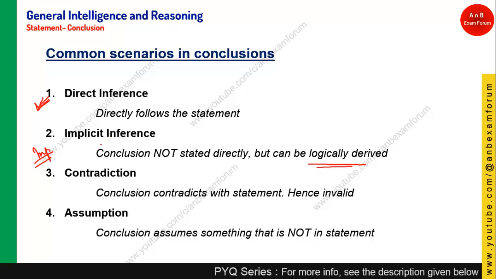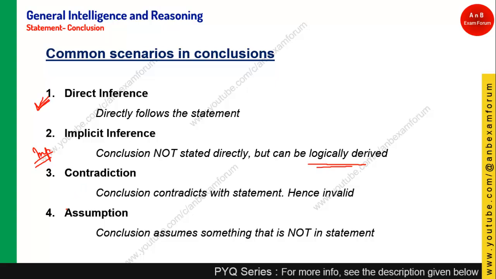The next one is contradiction, where the conclusion contradicts the statement, hence the conclusion will be invalid. Generally you will not find contradiction in most exams.